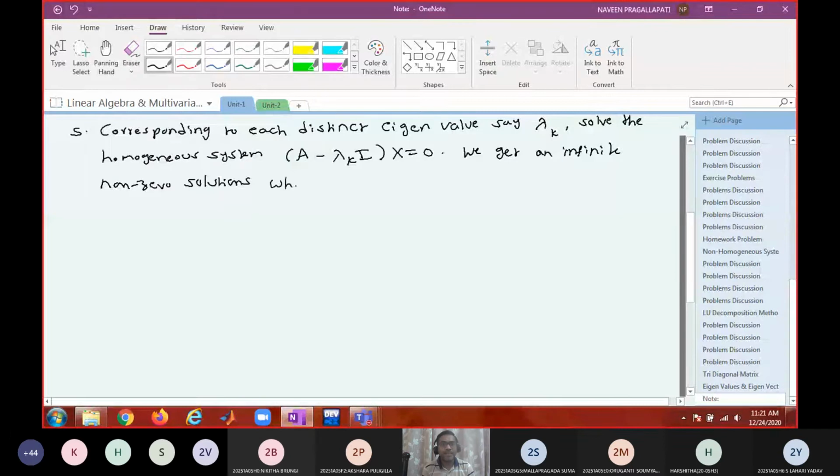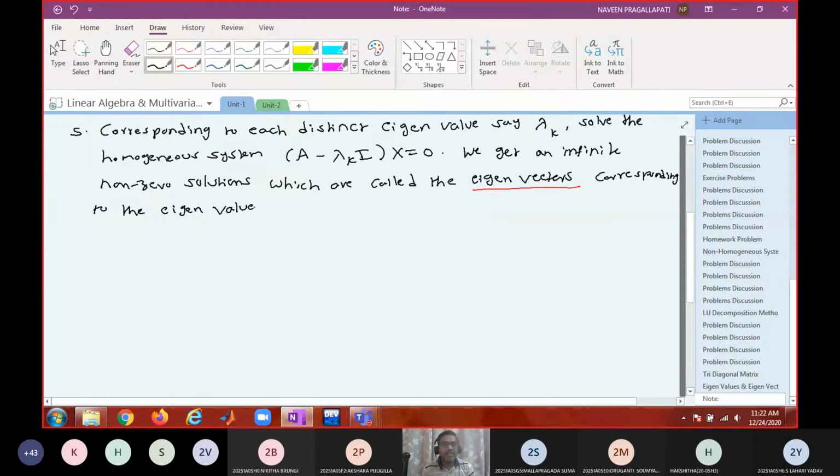Which are called the eigenvectors corresponding to the eigenvalue lambda k. This terminology must be understood.